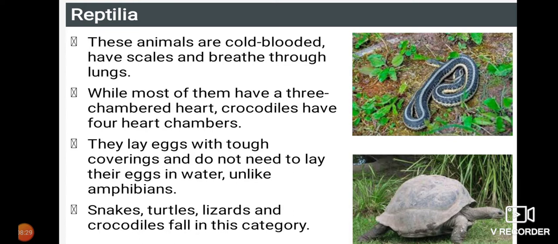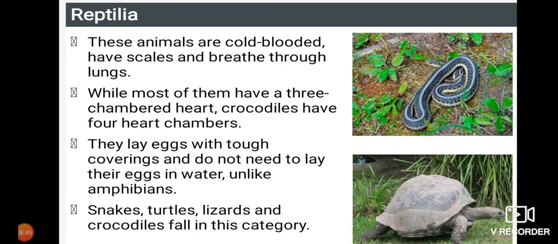That is how they are telling crocodiles have a four-chambered heart. This is the only organism in the reptilia having a four-chambered heart. That too, the crocodile does not have a completely divided four-chambered heart, it is partially divided. That's why they are telling it is a four-chambered heart.